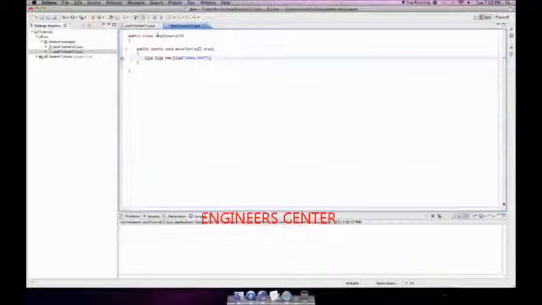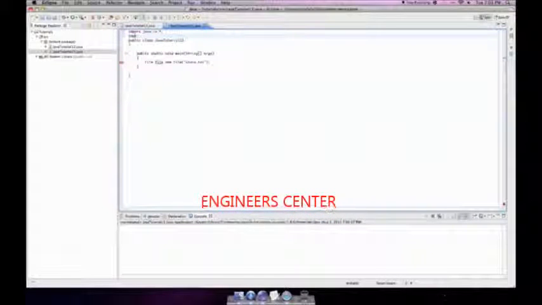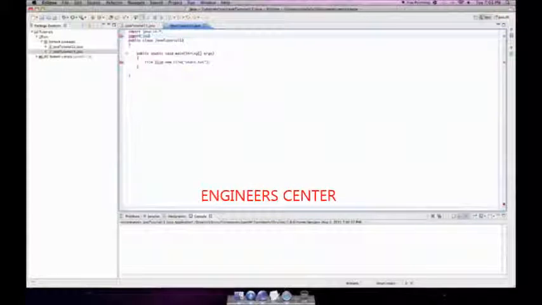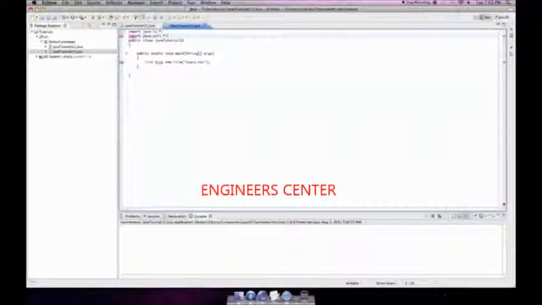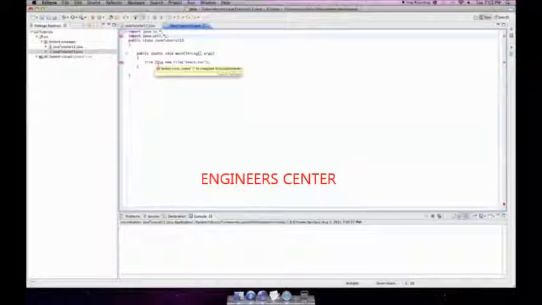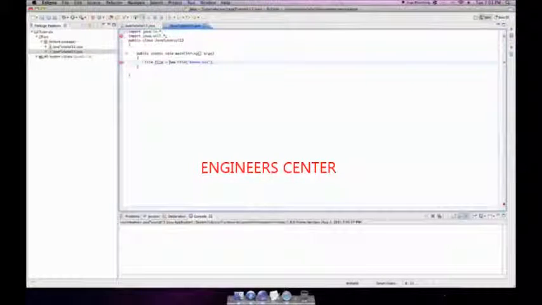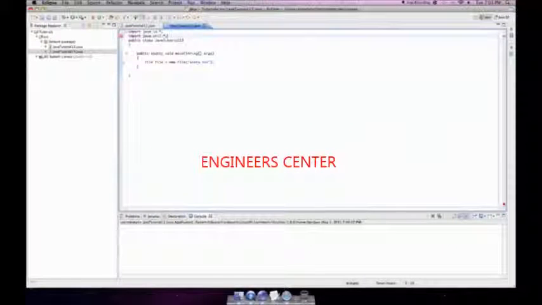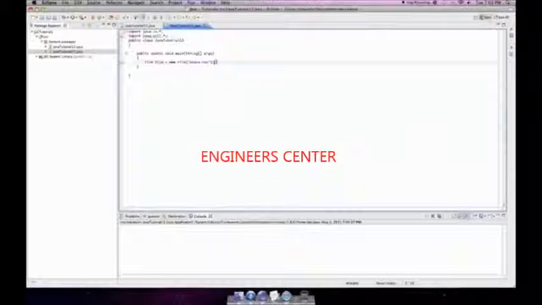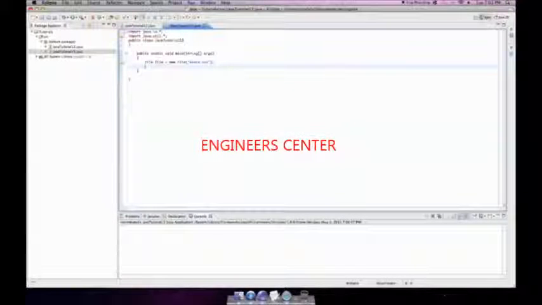The reason it's getting mad at me is because I haven't imported java.io.*, and I'm going to also import java.util.*. File equals that. Forgot an equal sign, and this should be a semicolon, not a colon. And so this is creating our file object of the type stats.txt.